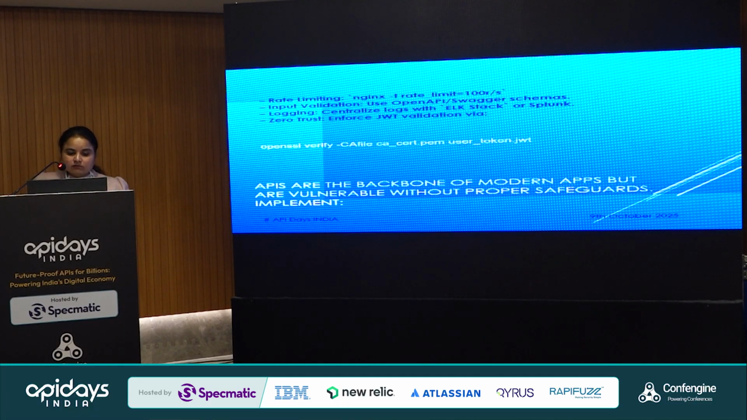So here, as I told you, APIs are the backbone of modern apps. Everywhere there are APIs; without APIs nowadays, in AI, we cannot survive. Here are the best practices we can follow. Rate limiting is one thing. Even in NGINX, we can set a limit on requests or throughput, for example 100 requests per second. And the second is input validation.